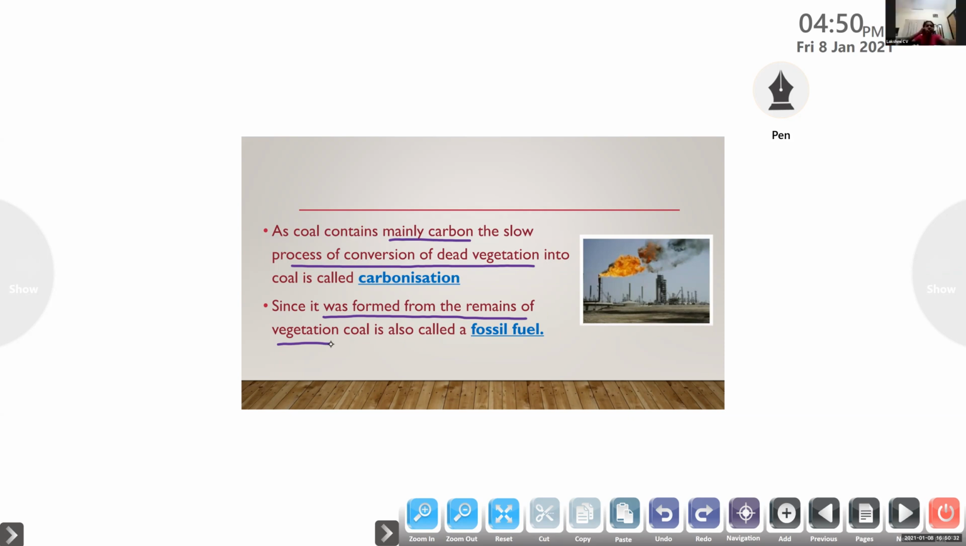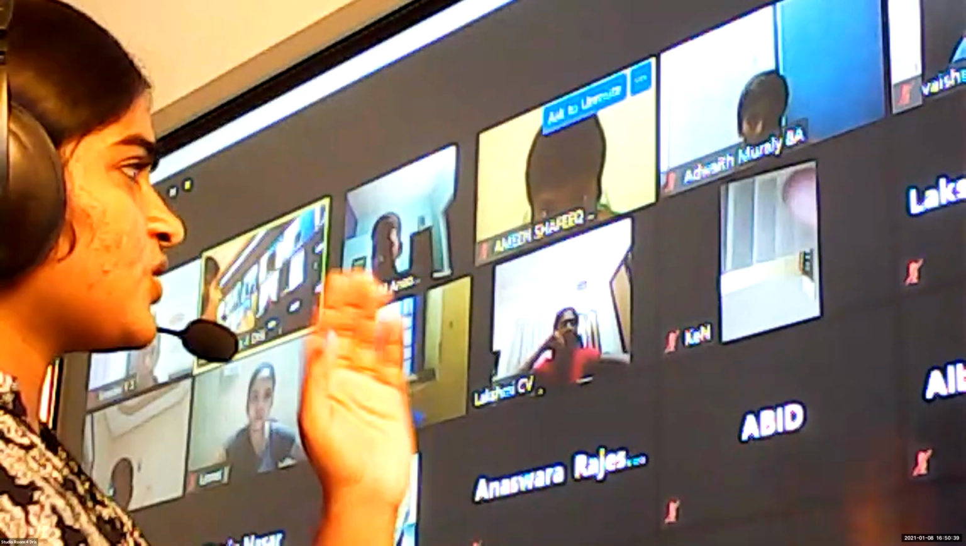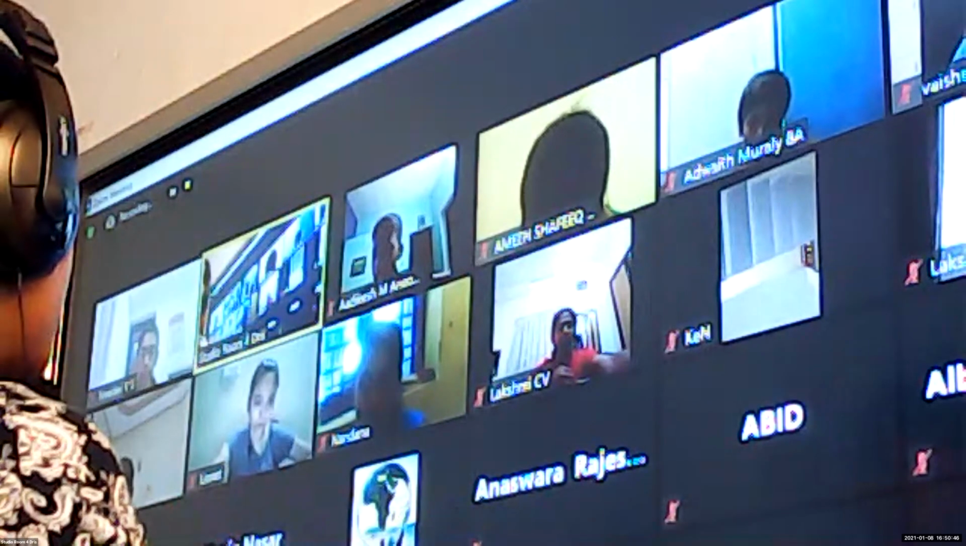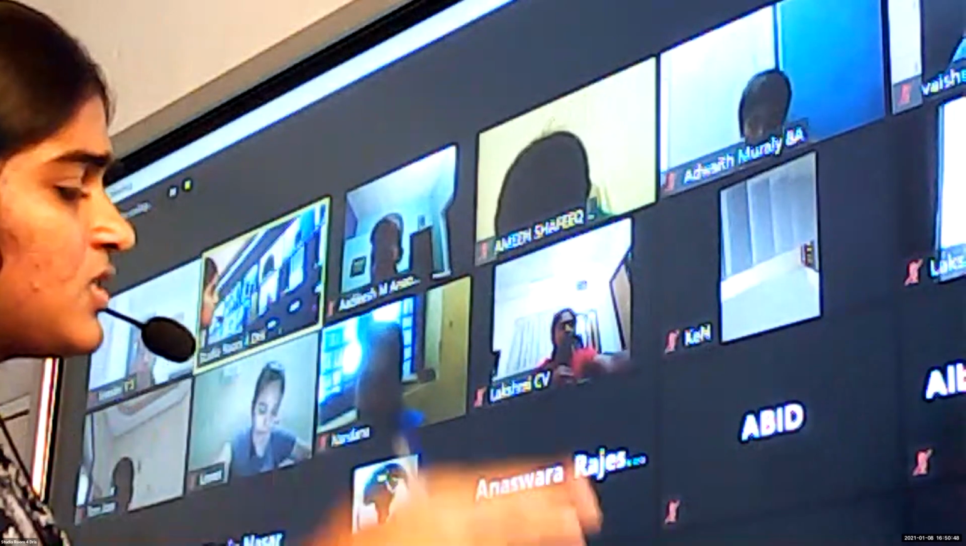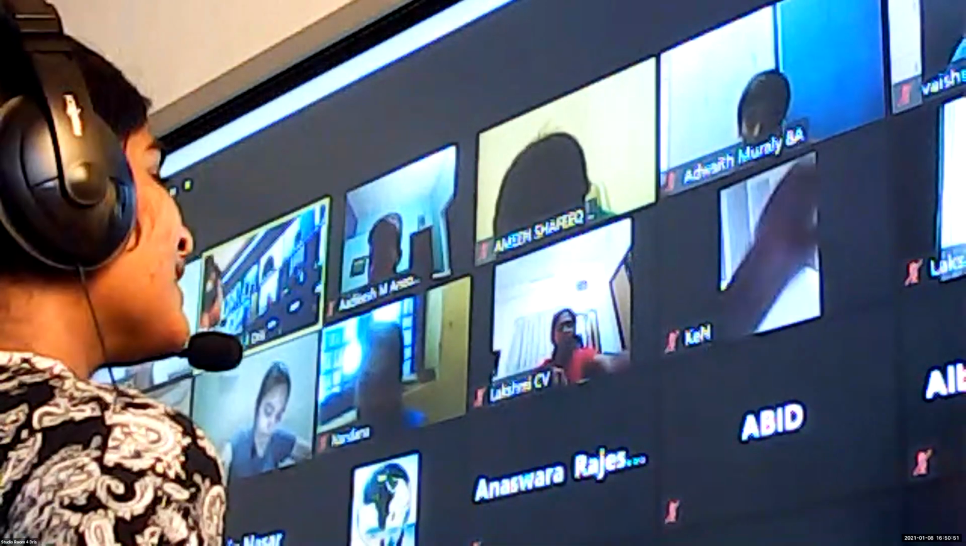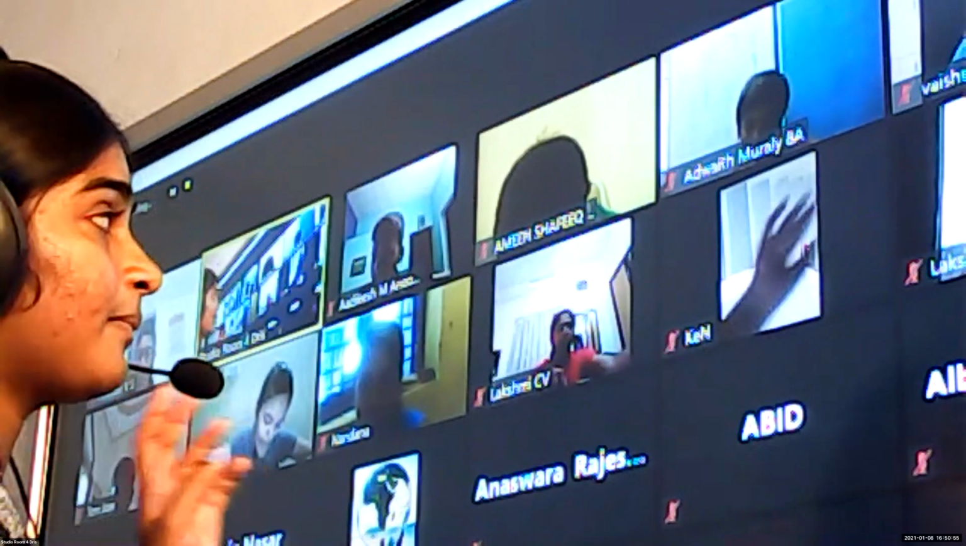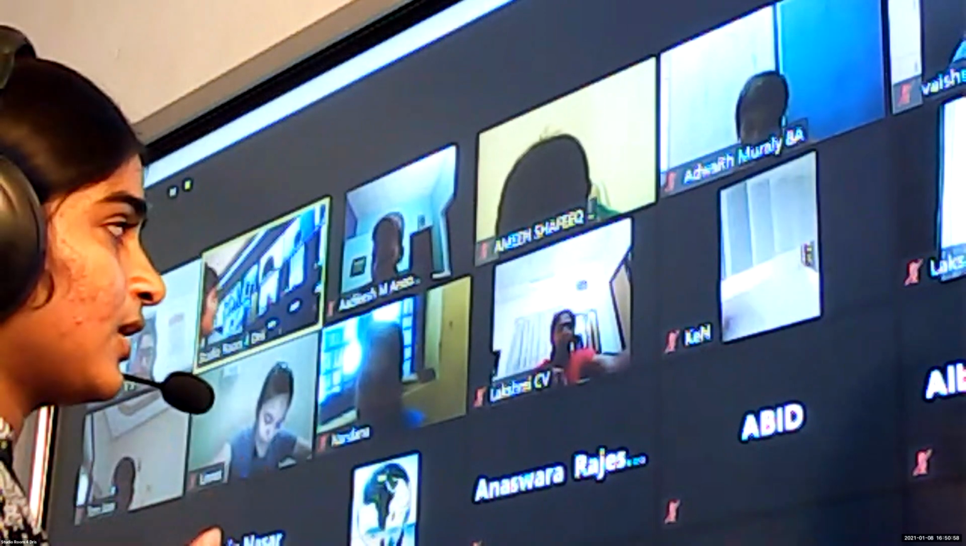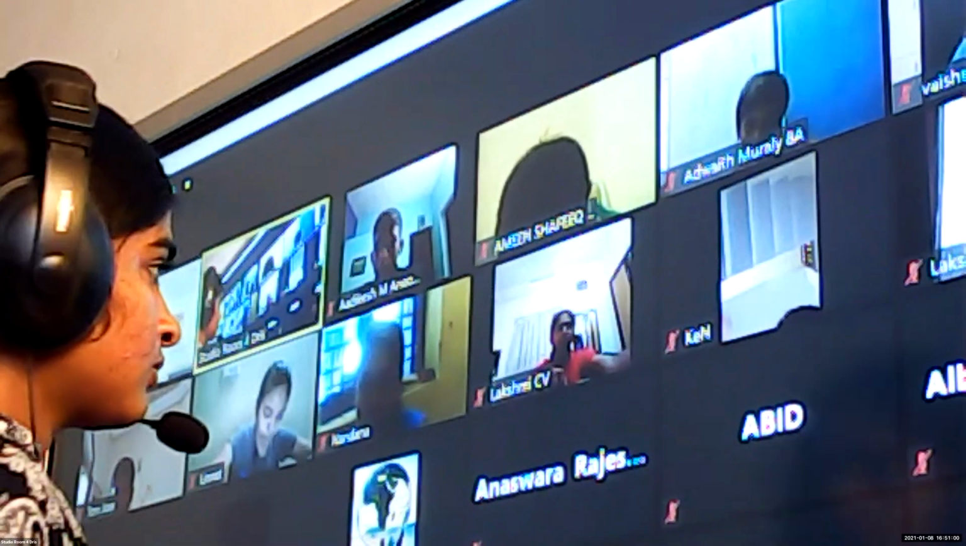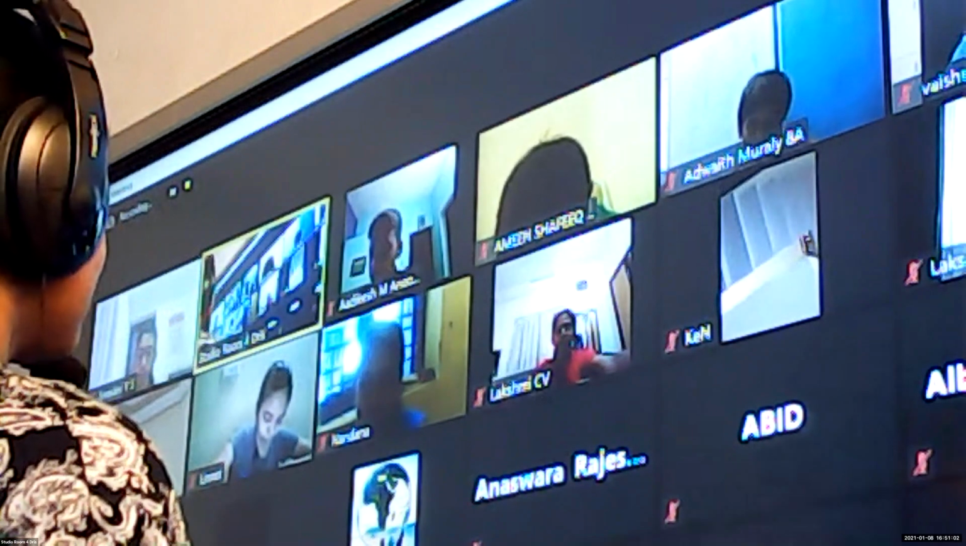Ma'am, why is this coal black in color? Because after several years of process, this dead vegetation came into that black color. Due to high temperature, pressure, and after so many years, this dead vegetation converted into coal. That's why it's black in color, and it mainly contains carbon. Carbon is black in color. Clear?